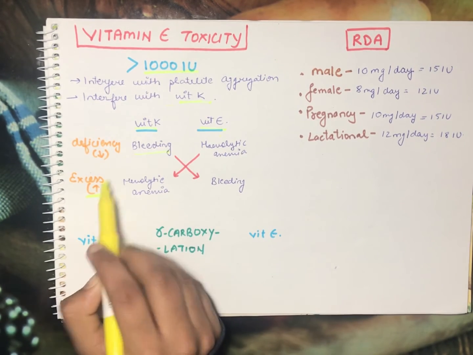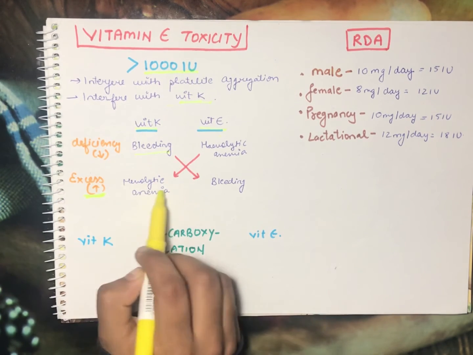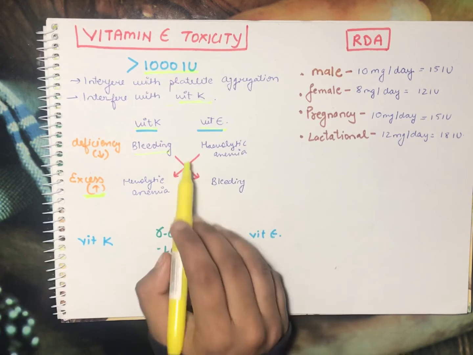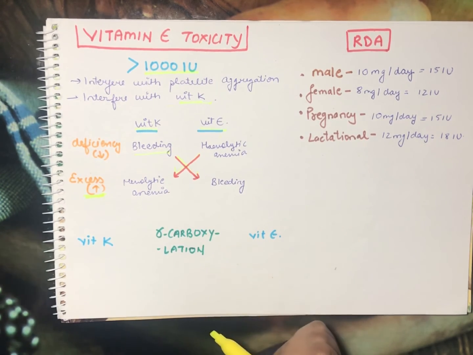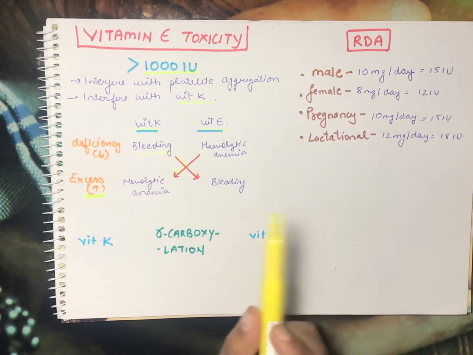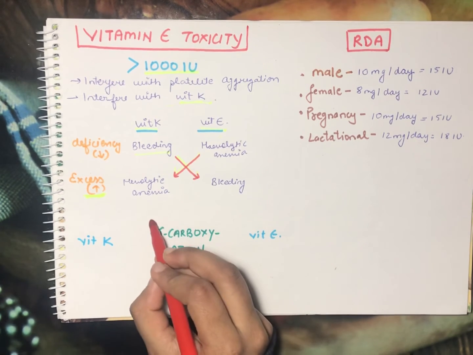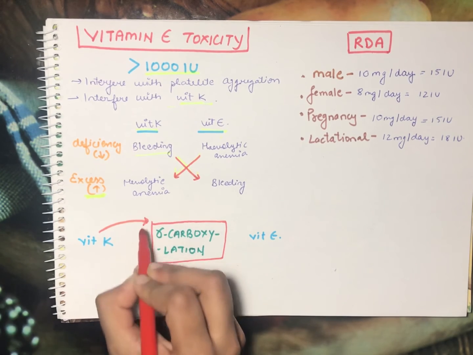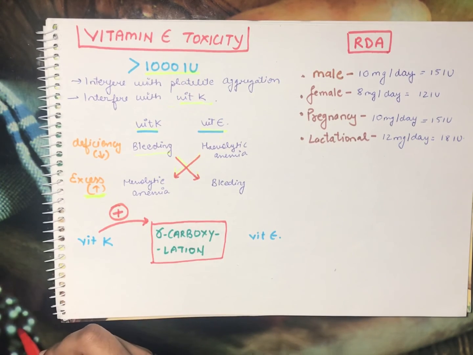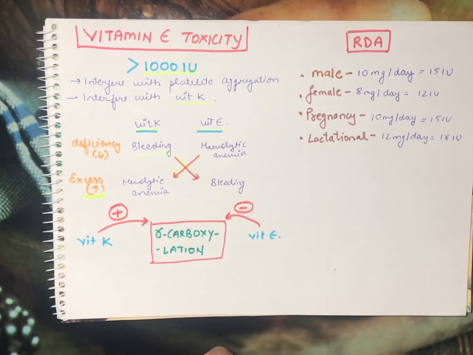If vitamin K is in excess, there will be hemolytic anemia, and if vitamin E is in excess, there will be bleeding. See how these vitamins are very much related to each other. So let's talk about gamma carboxylation. Vitamin K always supports and stimulates gamma carboxylation, and vitamin E inhibits gamma carboxylation. Therefore, it inhibits the clotting factors 2, 7, 9, and 10.